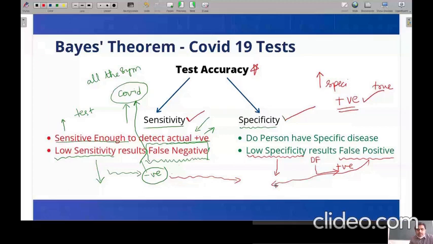So if the test has low sensitivity, there is the danger of showing false negatives, and if the test has low specificity, there is the danger of showing false positives. Keeping these two properties of the COVID-19 test in mind, I am going to proceed to the next one.